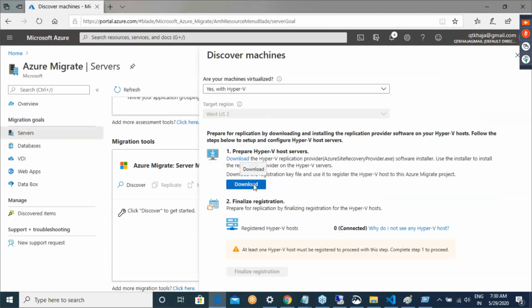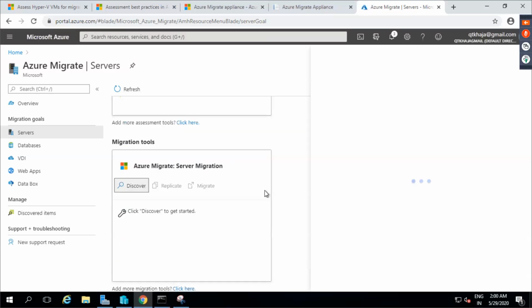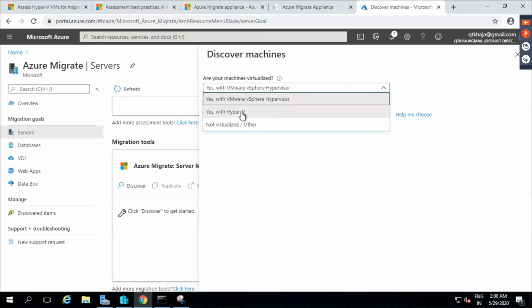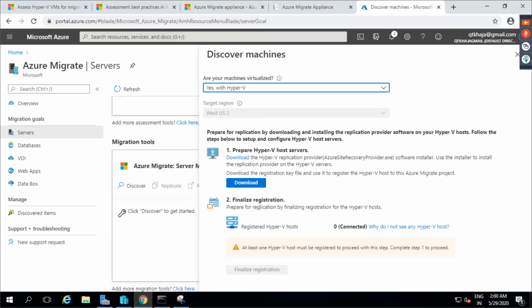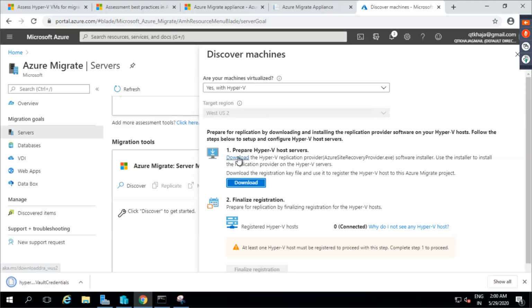Okay. So are you seeing download? Okay. So this site registration provider is something which you need to install on your Hyper-V host. So what I would do is I would rather do this activity over here. Okay. With Hyper-V. So are you seeing this? And then click on download. Downloading the registration key is required. Okay. This is already documented. And then you download the replication provider. Okay. So once you download this replication provider, you open this.